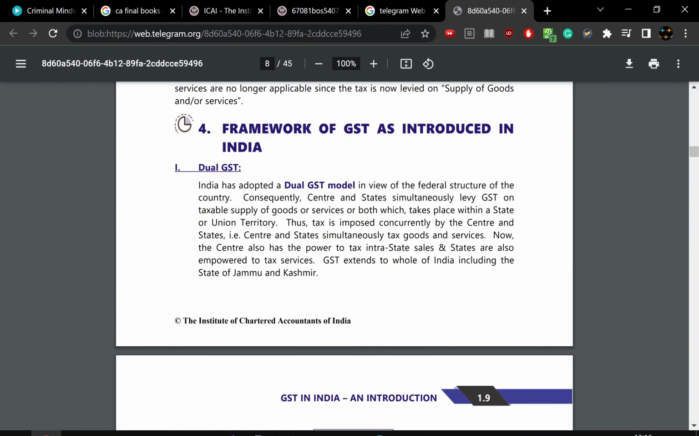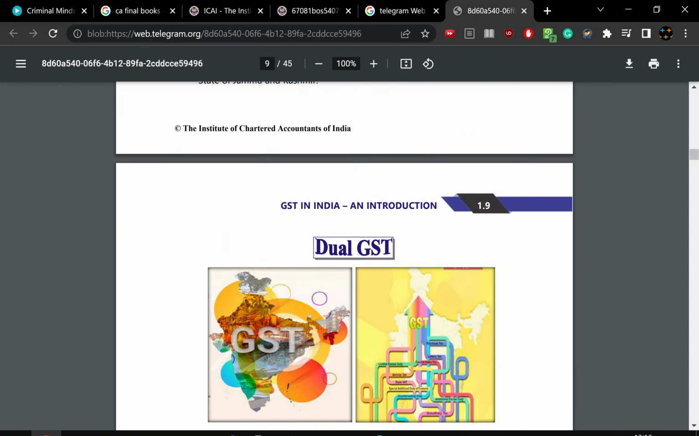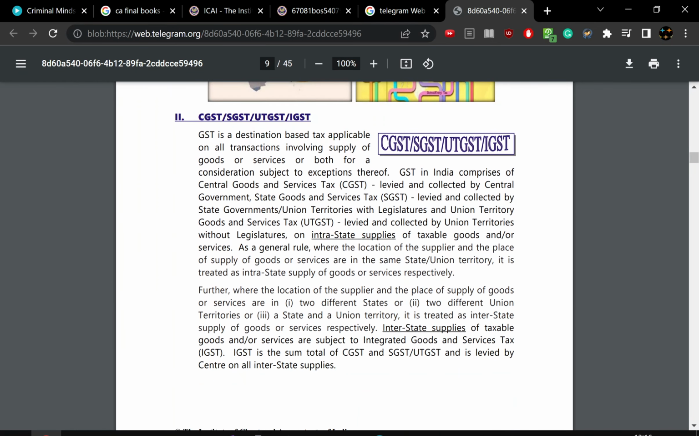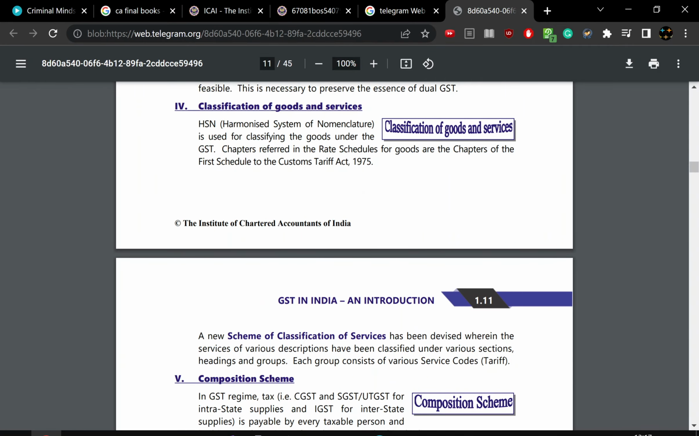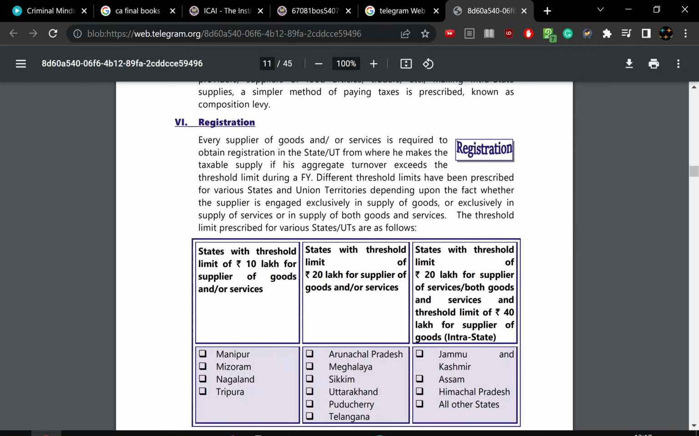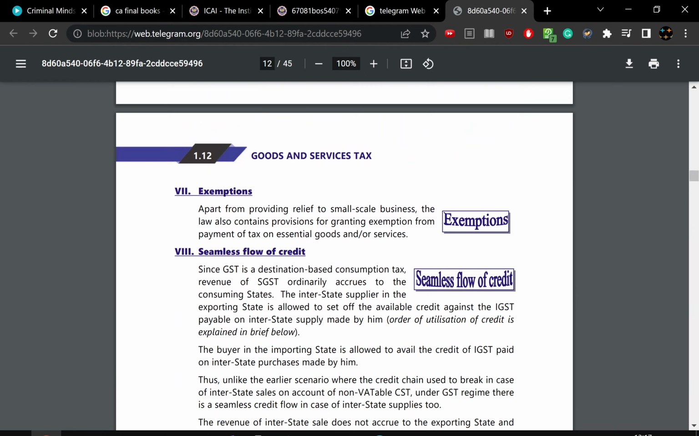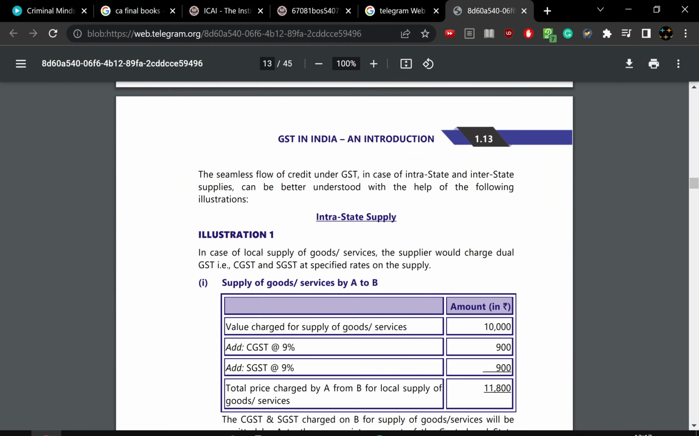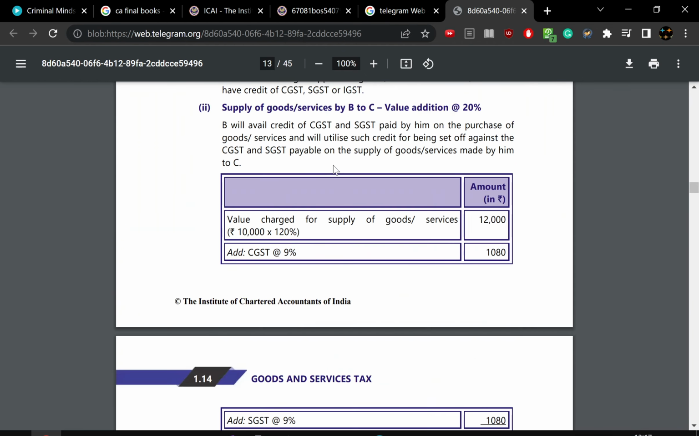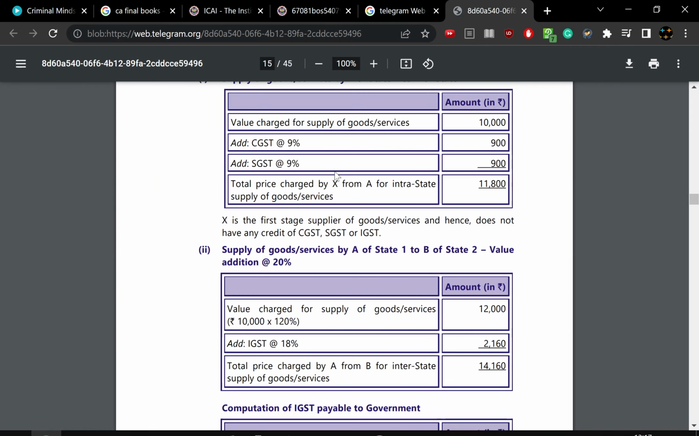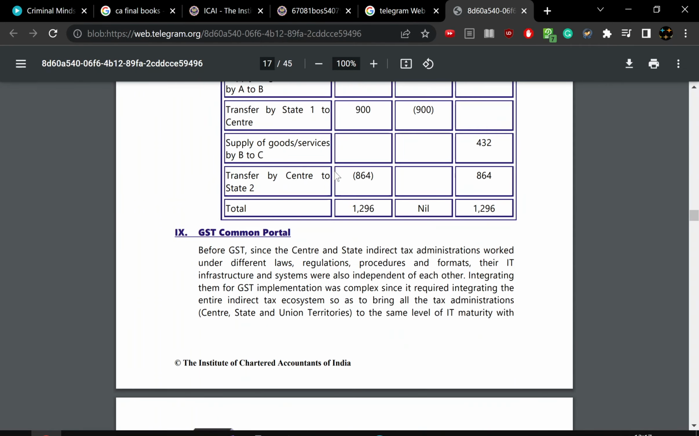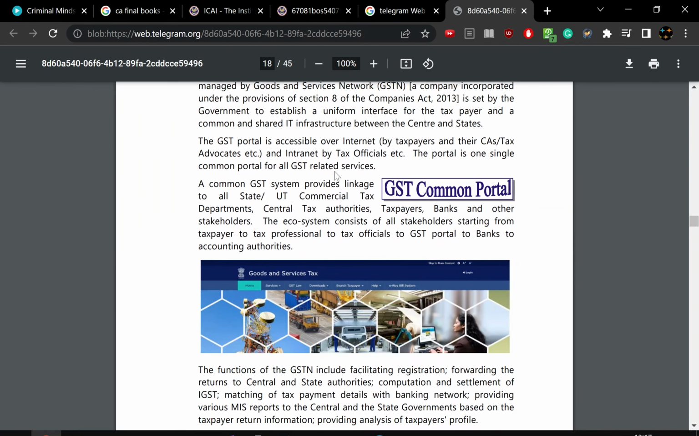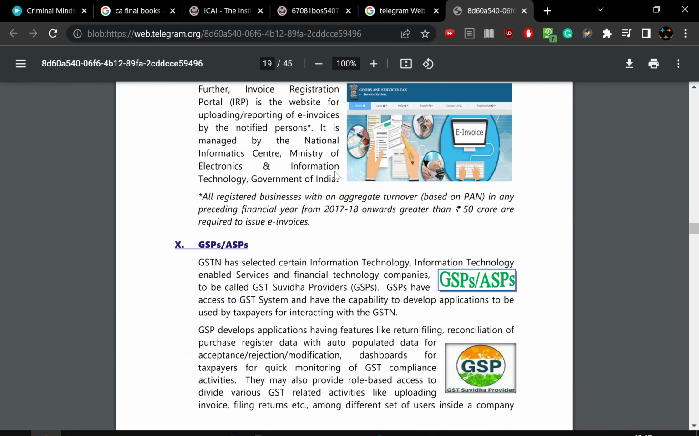Framework of GST, introduction to GST, that is dual GST, CGST, SGST, UGST, IGST, then legislative framework, then classifying of goods and service, composition scheme, registration, exemption, seamless flow of credit, and the examples of all these things. You're going to see Illustration 1, 2, 3, 4, all the illustrations, and then the GST common portal. What is the GST common portal? Where is it? Then GSPs and ASPs,